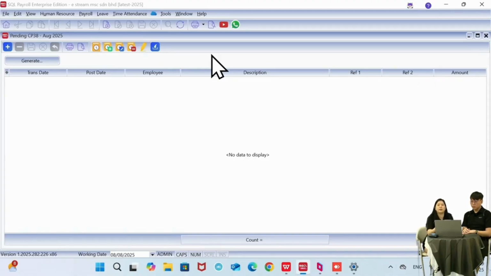So in the letter, it will mention a schedule for you, which month to deduct by how much. So it can last for a few months or maybe up to a few years, depending on how much they owe. So we have the generate button over here. So click on the generate.